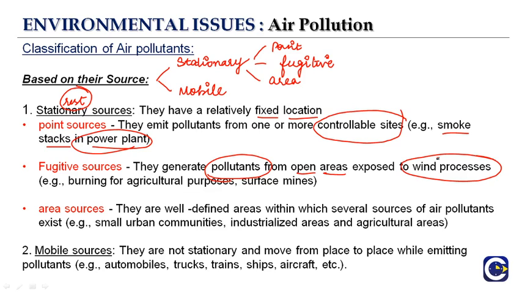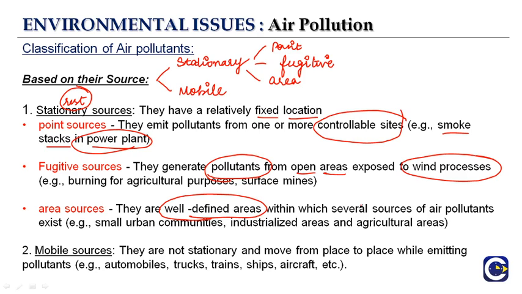That is known as the stationary source, classified into fugitive sources or the point sources, right? When we are talking about the area sources, they are well-defined areas. That means these areas are well-defined within which there are several sources of air pollutants. Right? So where we are living, they are the well-defined areas, industrialized areas, agricultural areas. These all are the sources or the area sources from which the pollutants are coming.